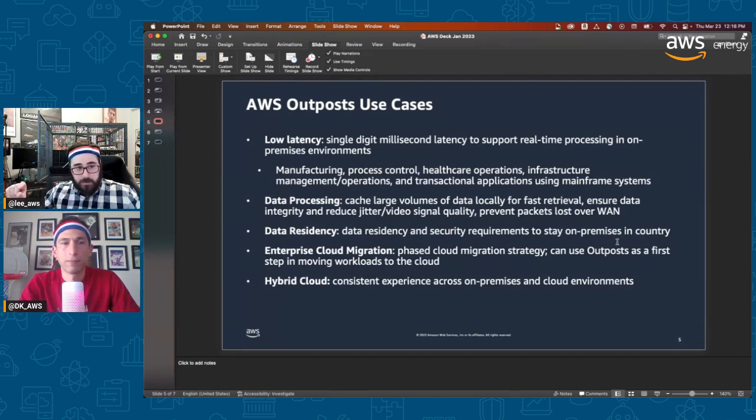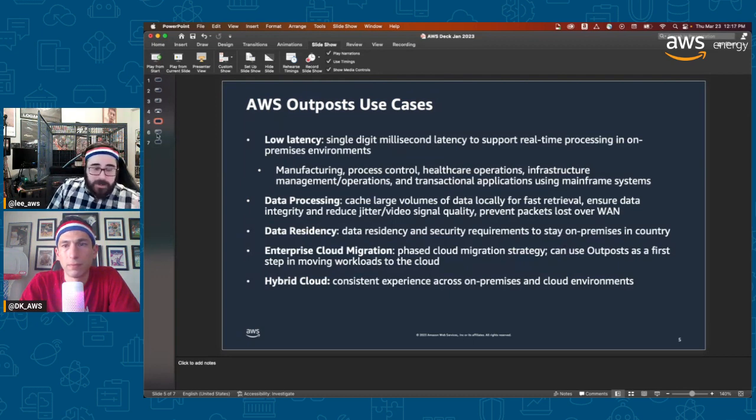The last couple items I'll cover on this, just because it frames what we're looking at today. Cloud migrations, often, there's a show on here about migrations, right? There's a lot to that. But one approach also is extending a hybrid network, getting used to the AWS ecosystem, and then going ahead and taking this kind of cloud migration approach with your hybrid Outposts in a server, so in a server room, right? And that, of course, brings you to hybrid cloud. I've already been talking hybrid cloud. I just have it there again so that you think of it this way. In general, at an enterprise, to do peak processing, do close to source, that single-digit millisecond latency, you're looking at Outposts to handle that kind of thing, right?